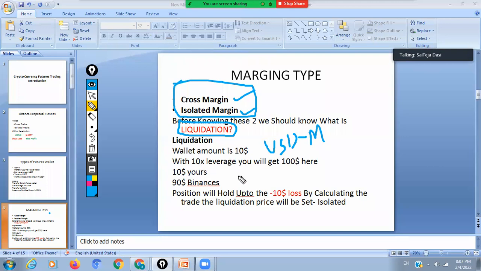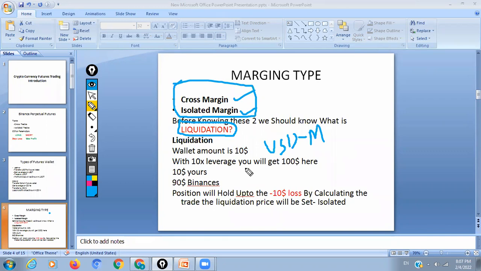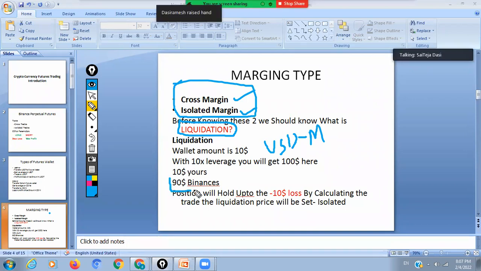With 10x leverage, you are taking a trade. You put your $10 with 10x leverage and buy certain coins, let's say ADA or Matic. So $10 will be yours and $90 will be given by Binance. How did this 90 come? From the leverage you have taken: $10 into 10x leverage is 100. The actual amount you are using is $10.